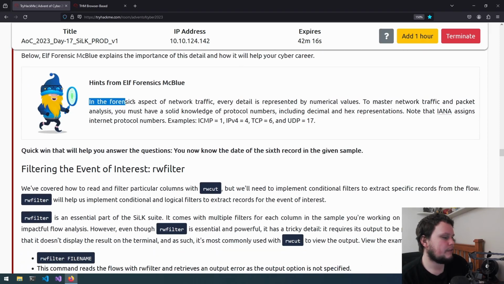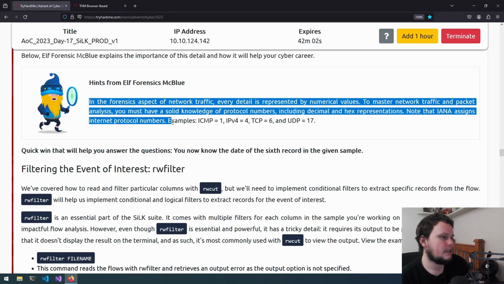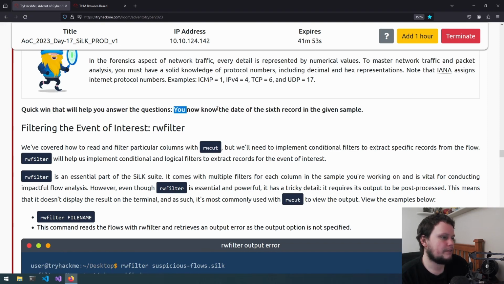In the forensics aspect of network traffic, every detail is represented by numerical values. To master network traffic and packet analysis, you must have a solid knowledge of protocol numbers, including decimal and hex representations. Note that IANA assigns internet protocol numbers, so ICMP is 1, IPv4 is 4, TCP is 6, and UDP is 17. So we can now answer a question for the date of the 6th record.